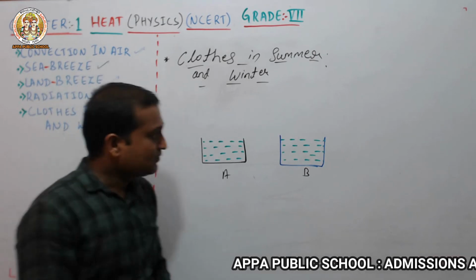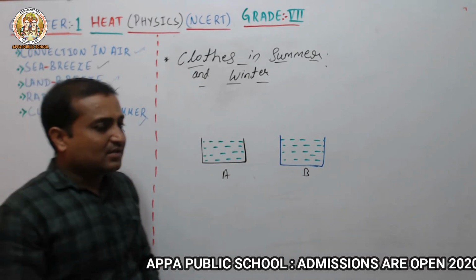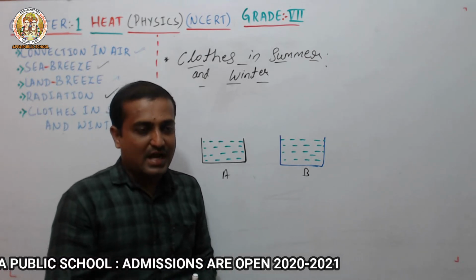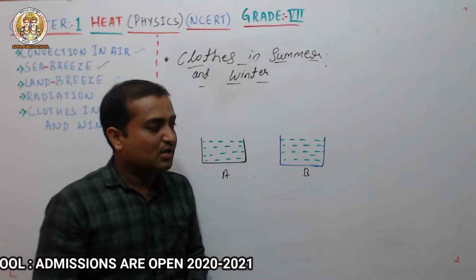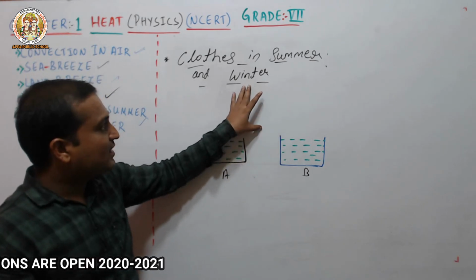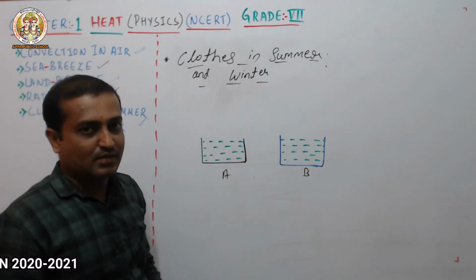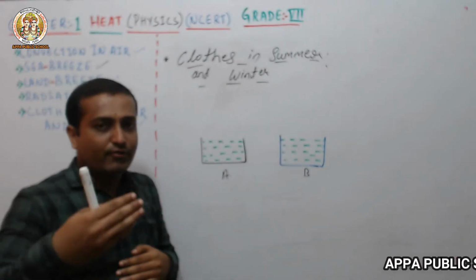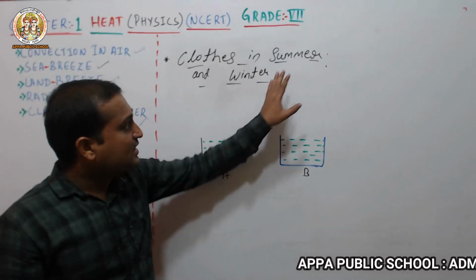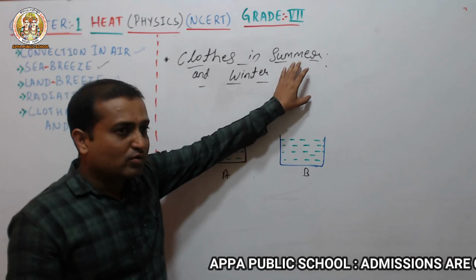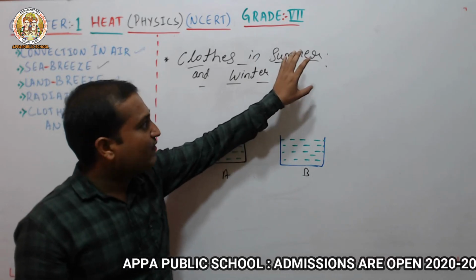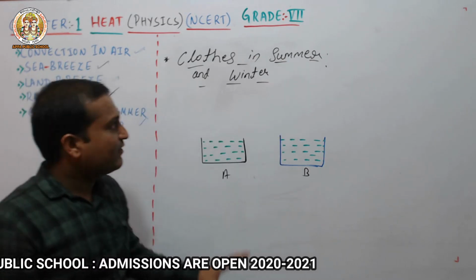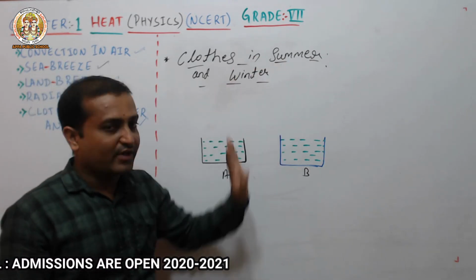So here, dark colored clothes absorb more heat and keep you warm. That's why we like to wear dark color clothes in the winter. And light color clothes reflect a large amount of heat falling on them, and that's why they feel cool to your body in summer, and we like to wear light color clothes in the summer. So that's why the clothes in summer and winter are different.